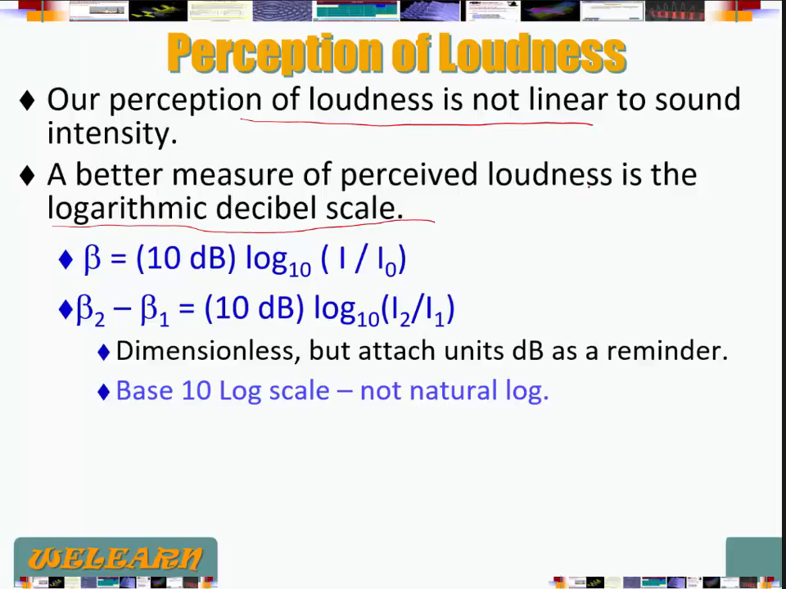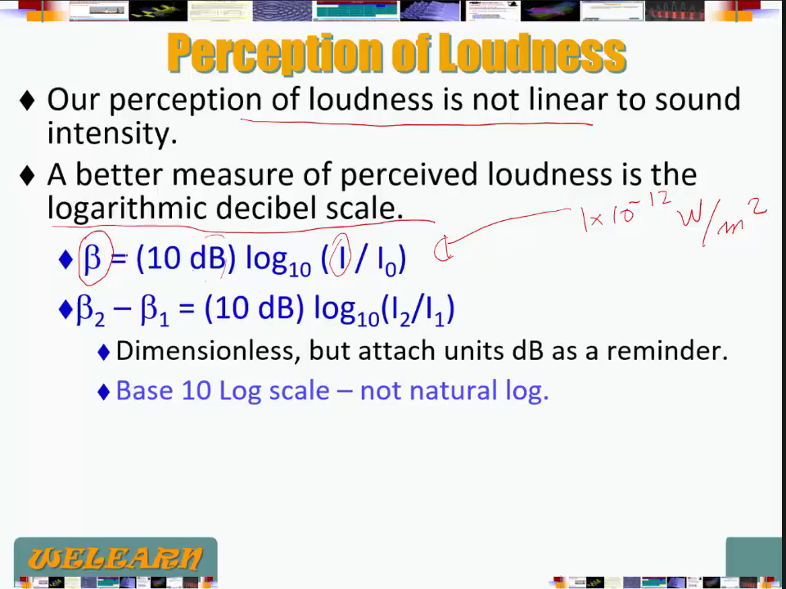So our ear does not distinguish very easily different I's. However, it distinguishes various decibel levels that we denote by beta here. Beta is defined by 10 dB times log base 10 of I over I0. I0, remember, is the threshold of hearing, that's 1 times 10 to the minus 12 watts per meter squared. So that's what our ears are going to perceive.